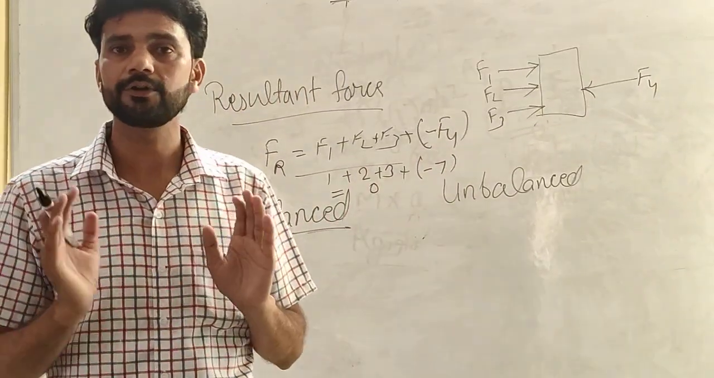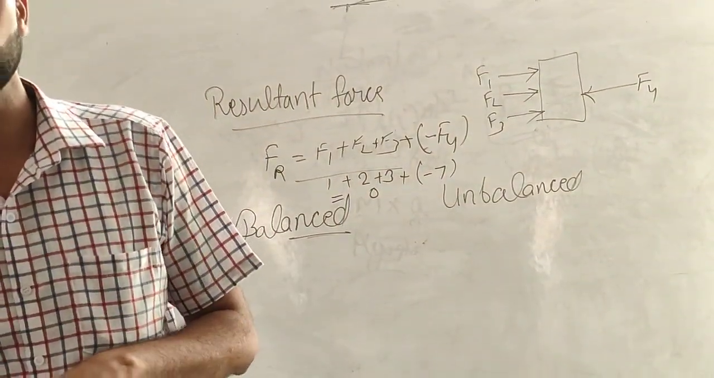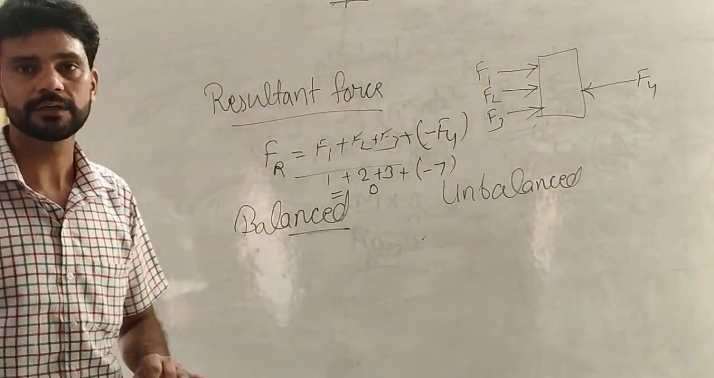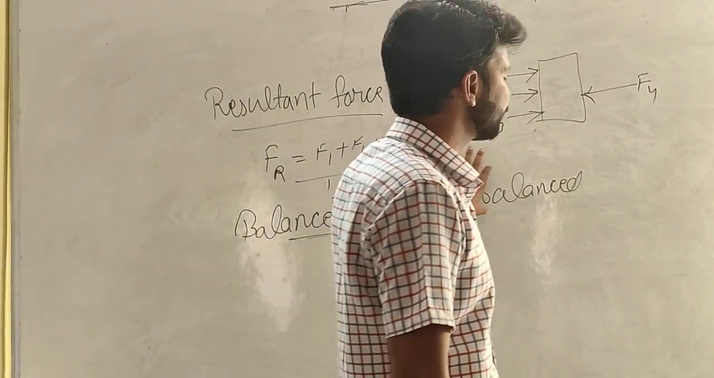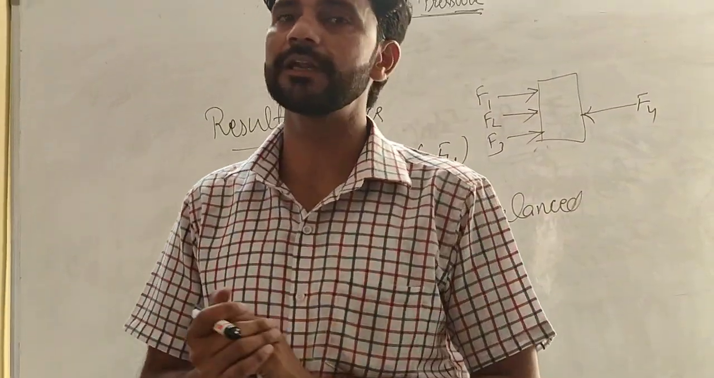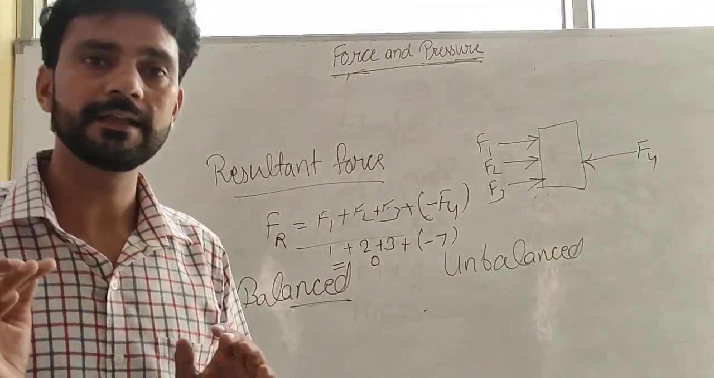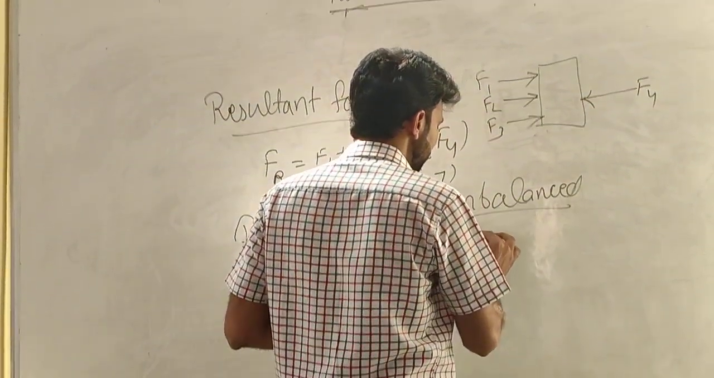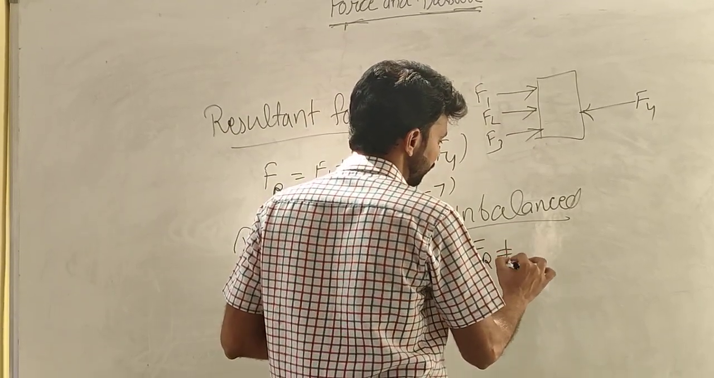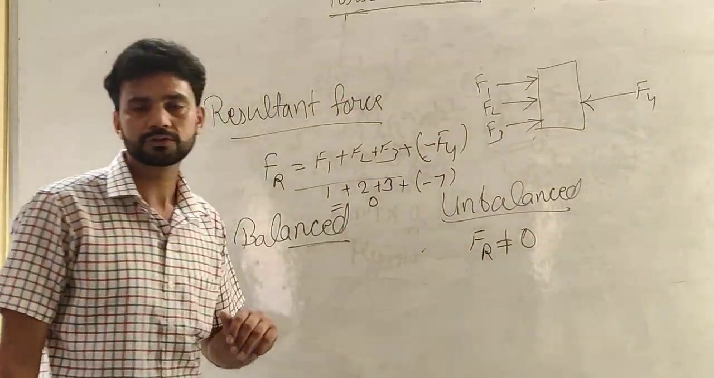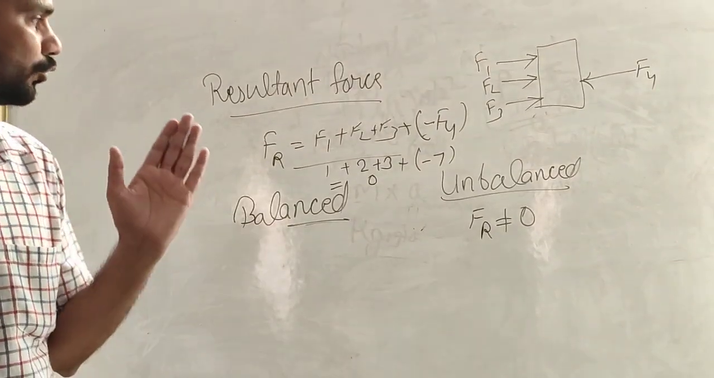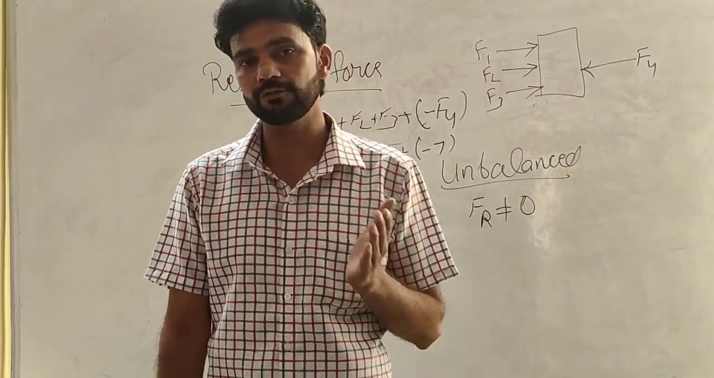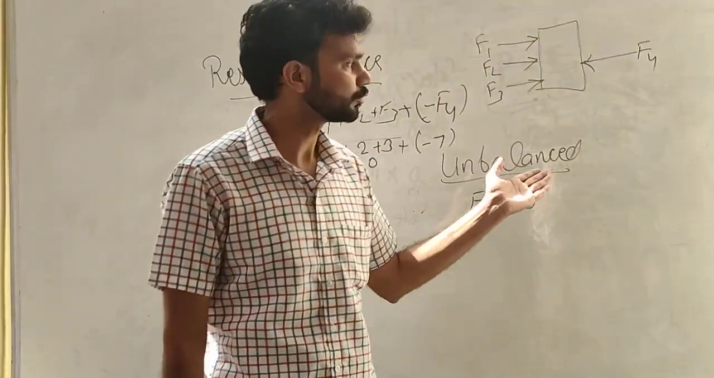Balanced forces: when two or more forces are exerted on an object and their resultant force is 0, then the forces are known as balanced forces. Unbalanced forces: when two or more forces are exerted on an object and their resultant force is not equal to 0, then the forces are known as unbalanced forces. Here the resultant force will never be equal to 0. So if the resultant force is equal to 0, the forces are balanced, and if the resultant force is not equal to 0, the forces are unbalanced.